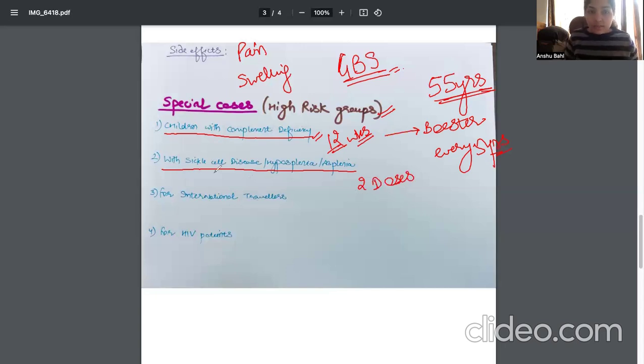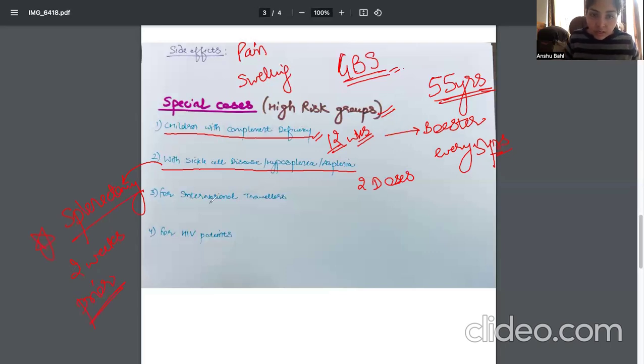But related to this, if somebody has to undergo splenectomy, then the first vaccine should be given at least 2 weeks prior to splenectomy. Always remember this point, very important.